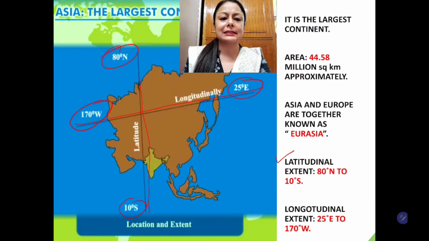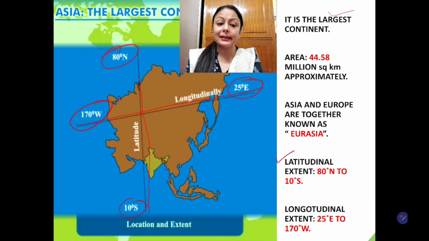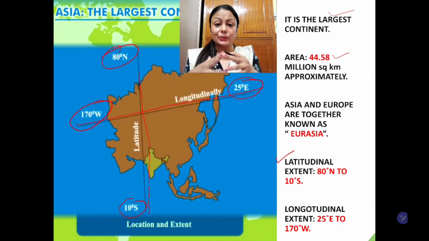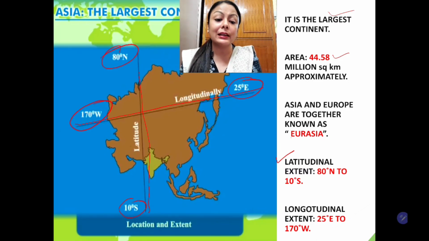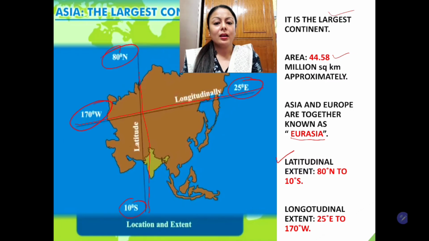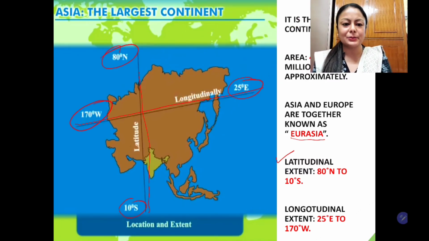It's the largest continent, and the area, children, I have not mentioned, is 44.58 million square kilometers approximately. So it's really a very vast continent. And Europe and Asia, as I told, are together a single geographical unit. We call it Eurasia. So students, I hope this is clear. Let's proceed.